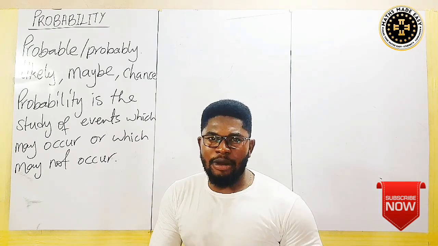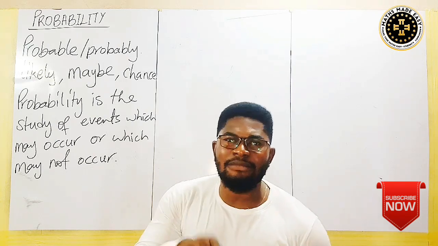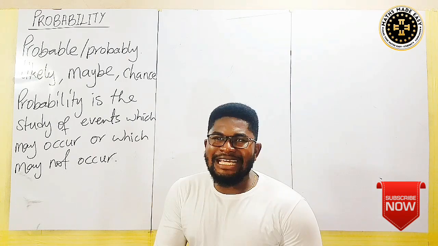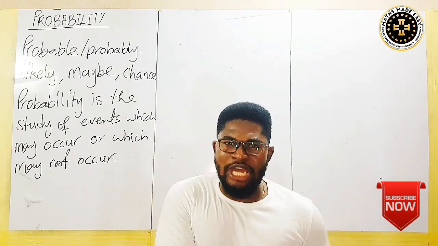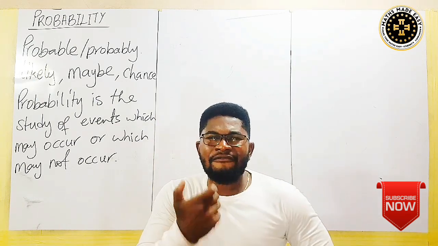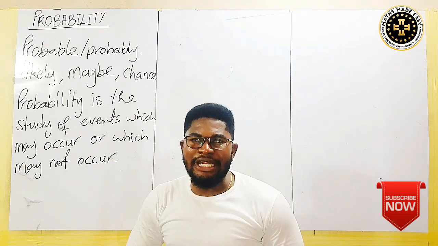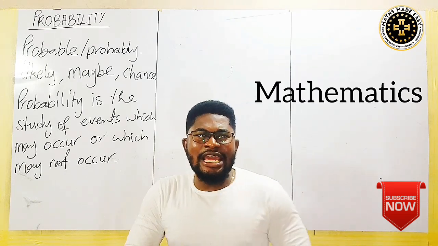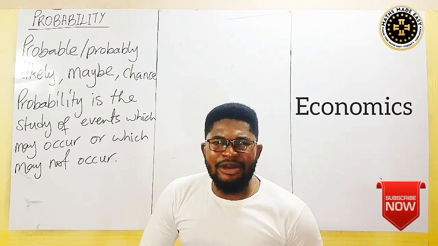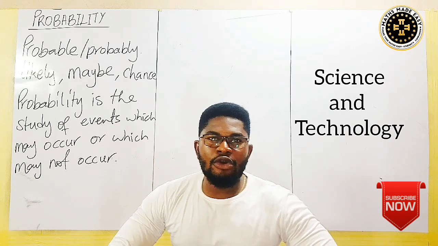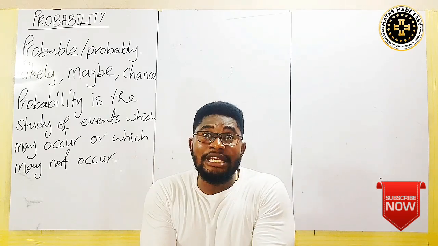So if you want to study probability, know that this is just a language, but we can apply probability in mathematics. If I get a value that will represent the possibility of something occurring or not occurring, that value or that number is a probability number. We started applying probability in areas like mathematics, statistics, economics, science and technology. Why? Because we needed values to represent our activities that are probability based.